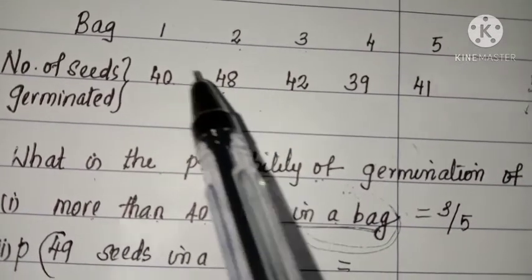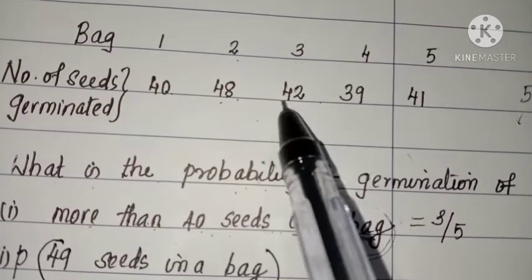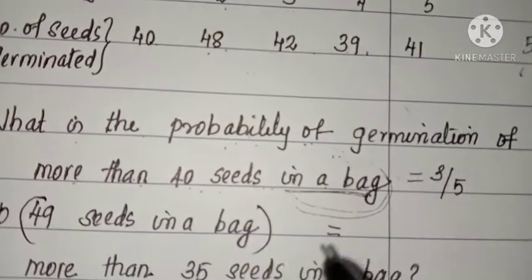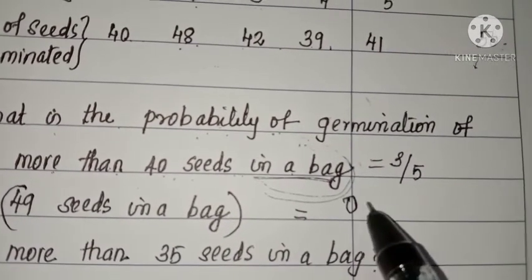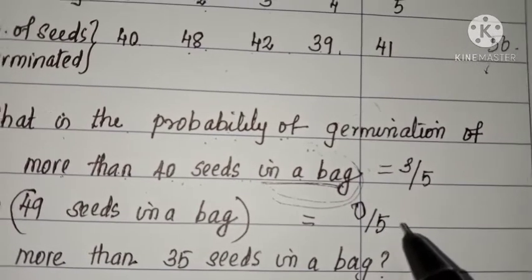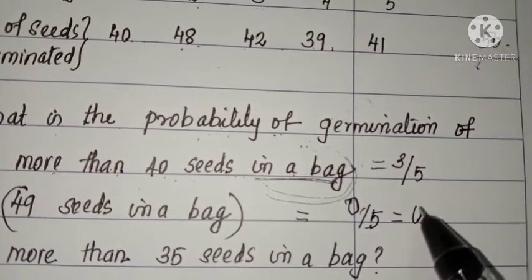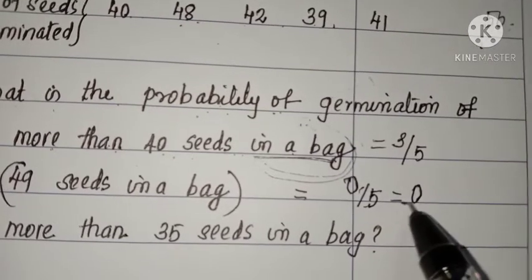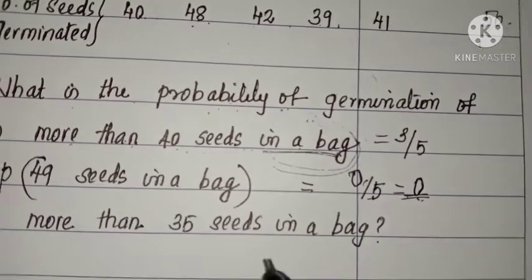Can you see any 49 seeds germinated in these 5 bags? No. So the favorable case is 0. Total number of bags is 5. 0 by 5, that is 0. Listen, it is the minimum value of the probability.